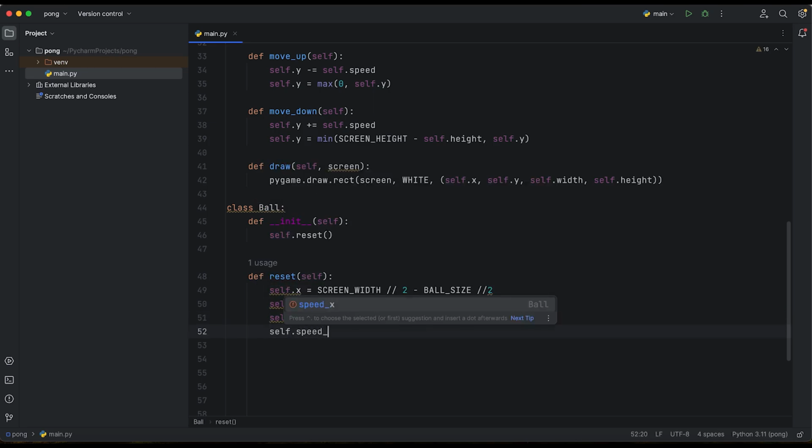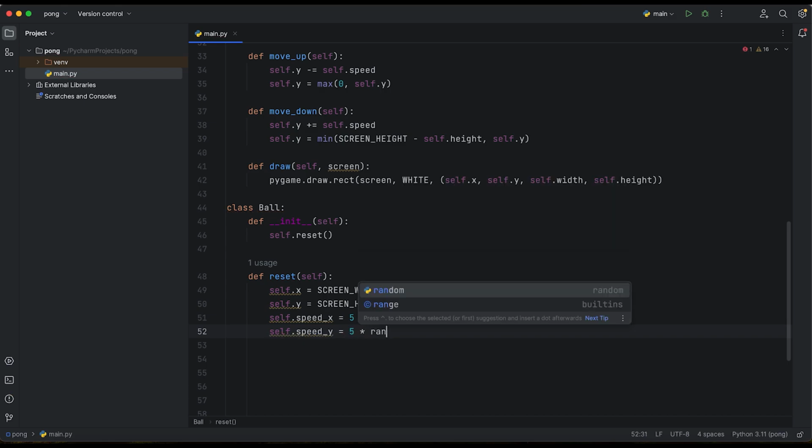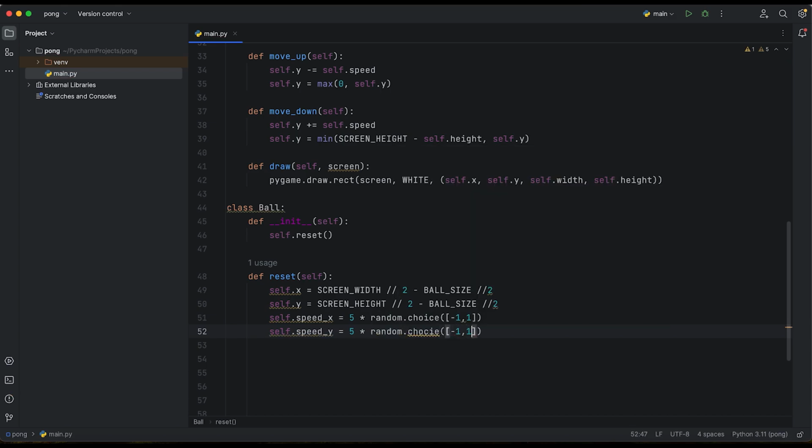The same, we are going to create the y speed with random.choice of -1 and 1. And imagine we've got our ball, it's reset and is going to the center of the screen, and we don't know if it will go up or down or left or right. That's why we are creating that random speed, and that speed will decide from the very beginning how and where that ball is going to go.